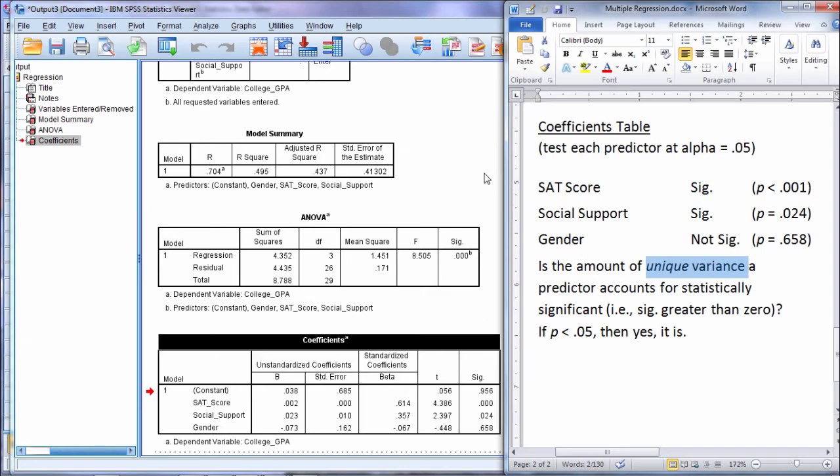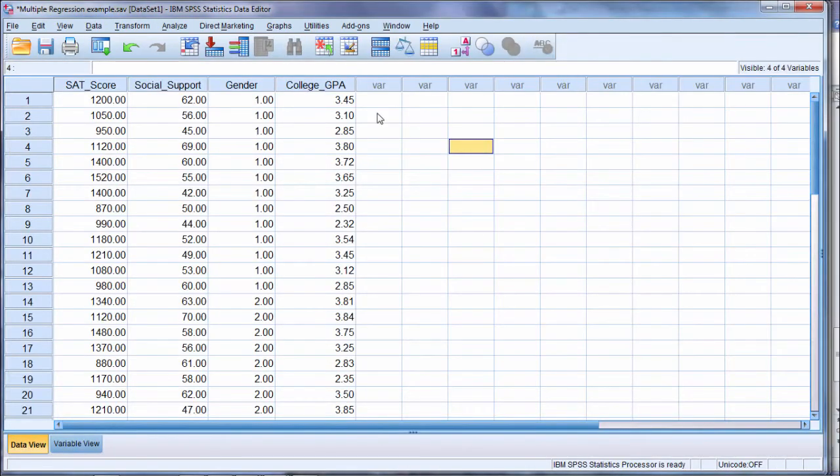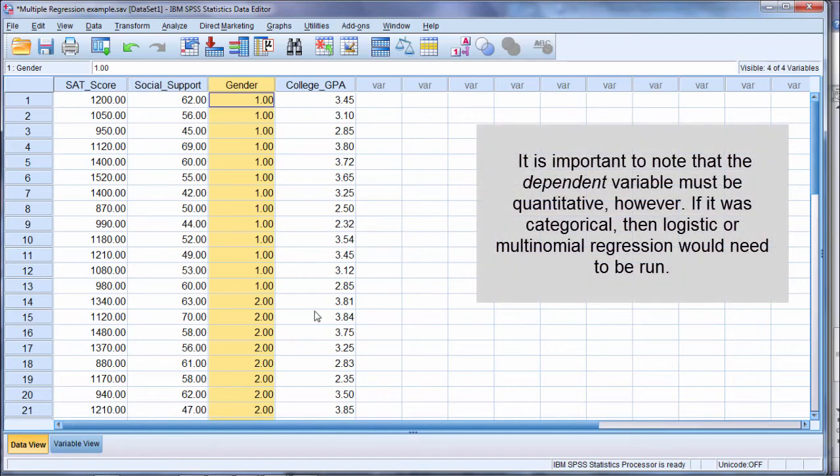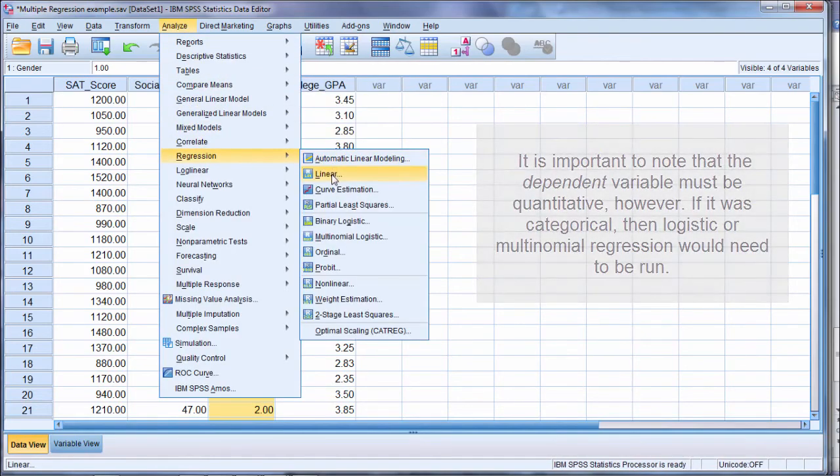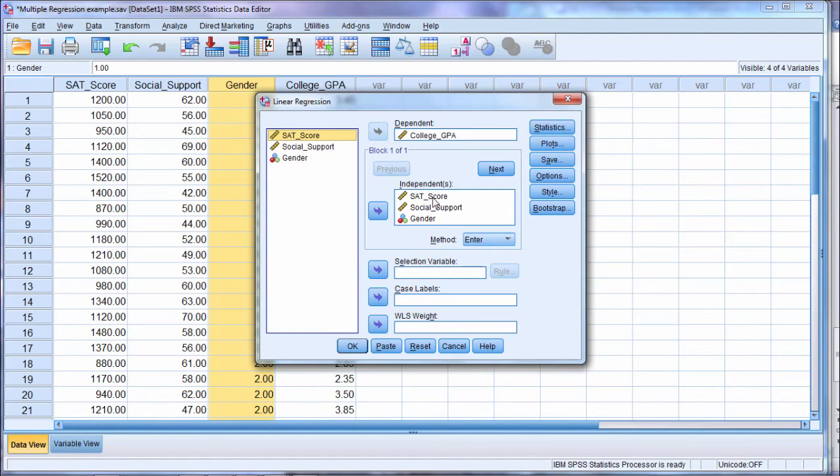Okay, one last thing I want to talk about before closing, and that is, in multiple regression, if you have a categorical variable that is dichotomous, that is, it has two categories, such as gender, it's completely fine to enter it into the analysis as we did, where we just go ahead and move it over into our independent box.